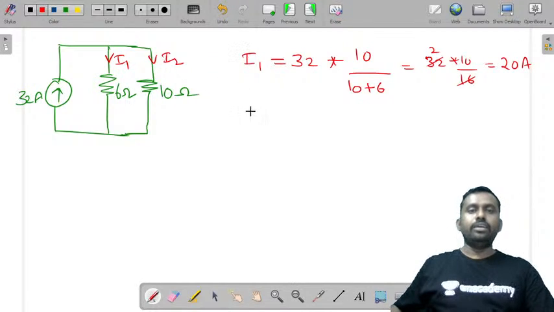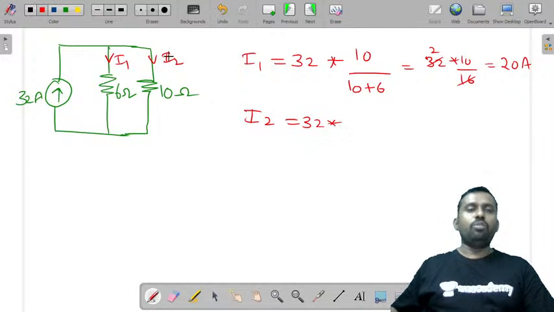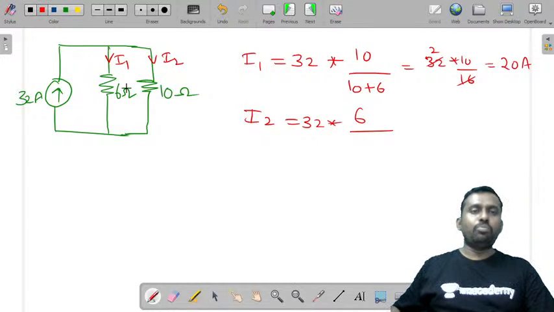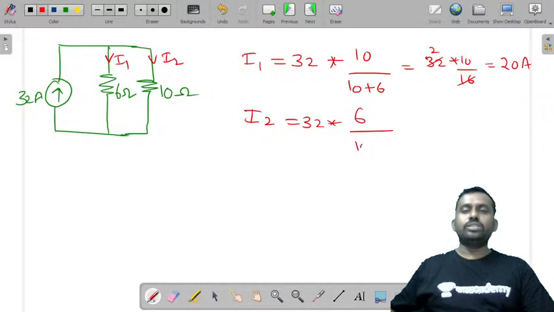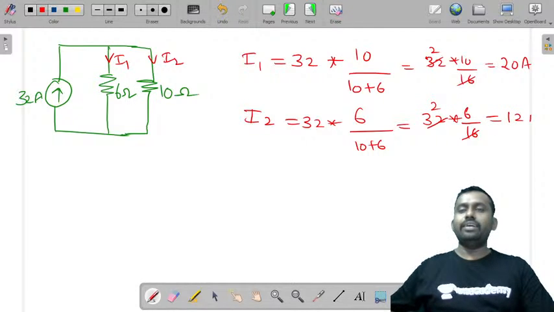Hope this is clear. Now if you want to find current I2, it is the total current into opposite branch resistance 6. When you are finding I2, the opposite branch is 6 ohms, right? So 6 by 10 plus 6. So it is 32 into 6 by 16, which gives you 12 amperes.